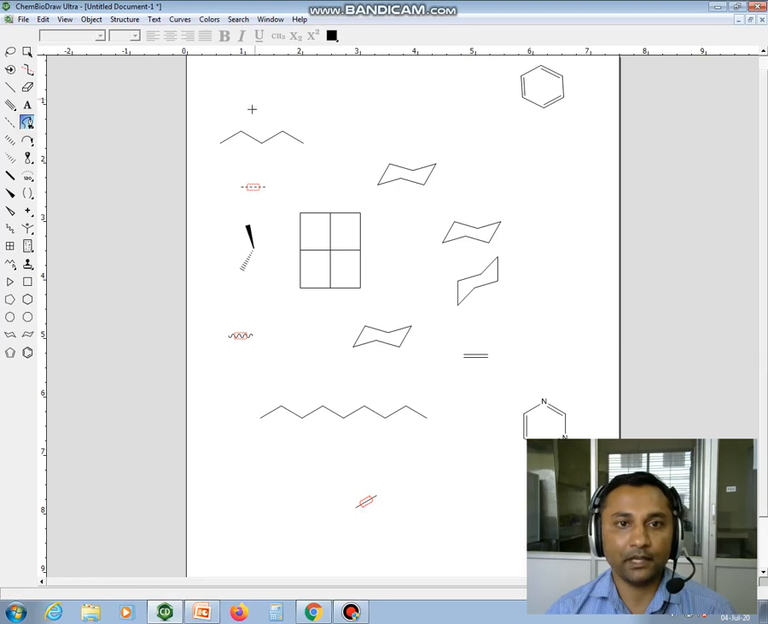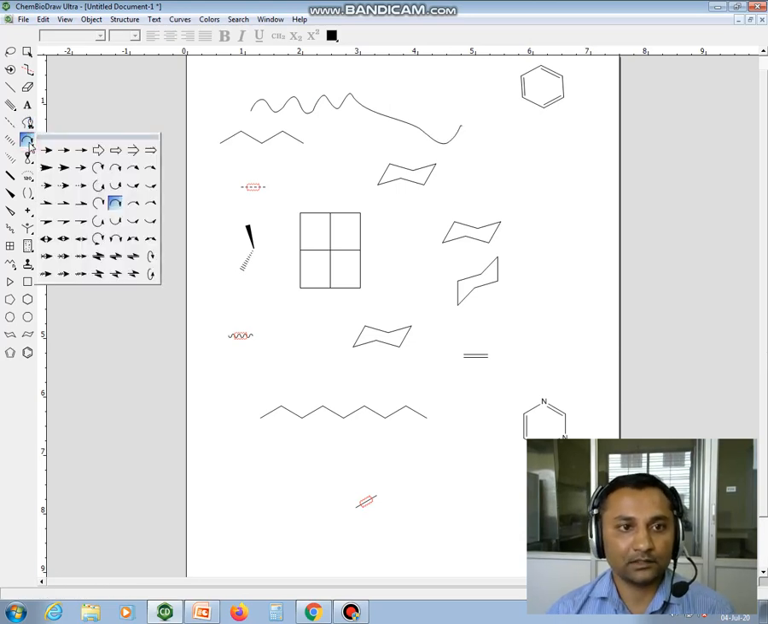Okay, this is a pen, so you can draw anything like a pen. You can use this tool. And this curved arrow, and so many arrows are available. These tools are generally used for showing the schemes.